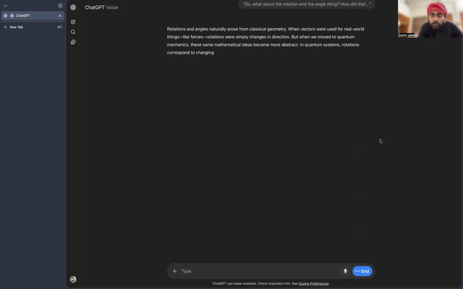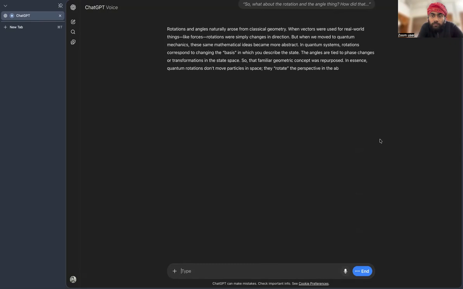In quantum systems, rotations correspond to changing the basis in which you describe the state. The angles are tied to phase changes or transformations in the state space. So that familiar geometric concept was repurposed. In essence, quantum rotations don't move particles in space. They rotate the perspective in the abstract space of states.